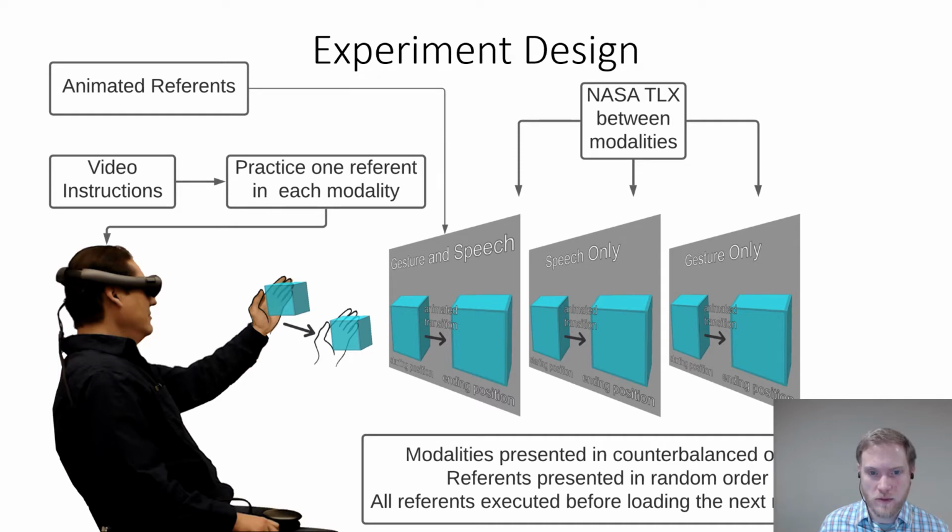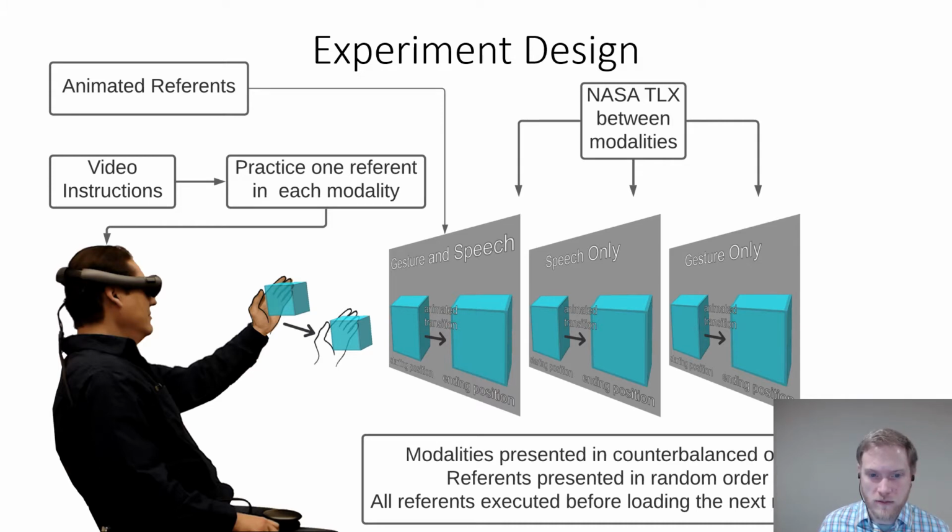This experiment tested three modalities of input independently, those being gesture alone, speech alone, and the combination of gesture and speech. In this experiment, participants were shown animations of referents in an optical see-through augmented reality display. They were told that they should guess the interaction used by a fictitious person in another room that triggered the animation. When participants arrived, they were shown video instructions for the experiment and practiced one referent for each modality. The modalities were shown in counterbalanced order with the referent for each modality randomized.